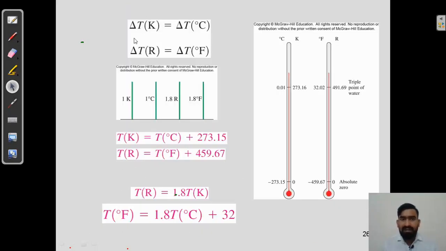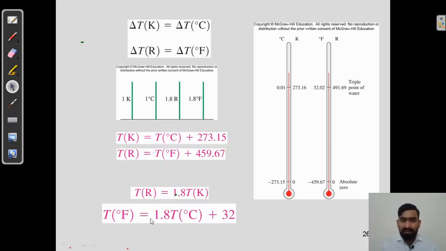Now we will say that delta T in Kelvin is delta T in degree Celsius, or we can see the relationship between different scales. When it is in Kelvin, what will happen? Temperature in Celsius plus 273.15 will give the Kelvin scale. Suppose you have 10 degrees Celsius, you add 273.15 to 10 degrees Celsius, and you will get the temperature in Kelvin scale. Or in Rankine scale, you will find 459.67. It is not in use.